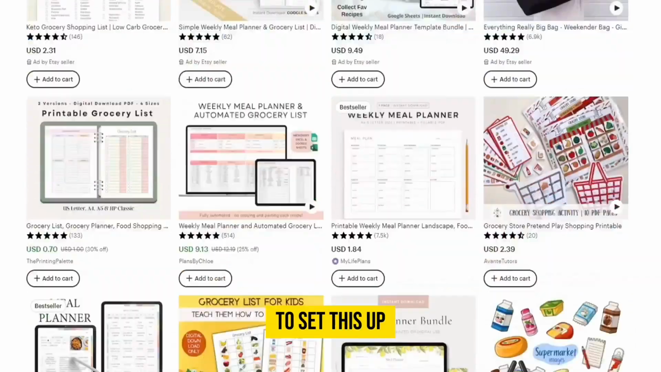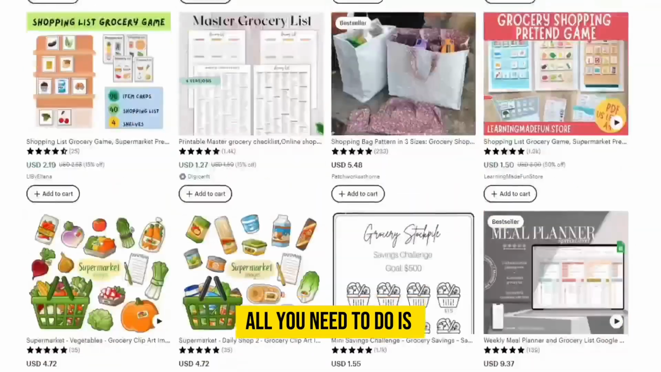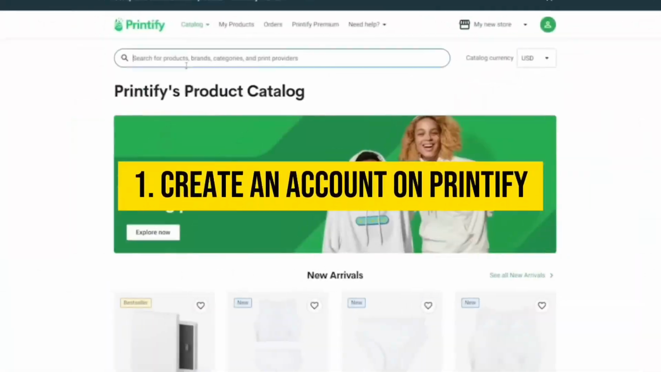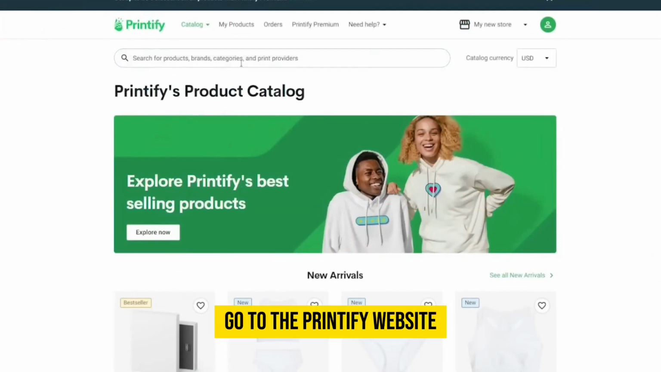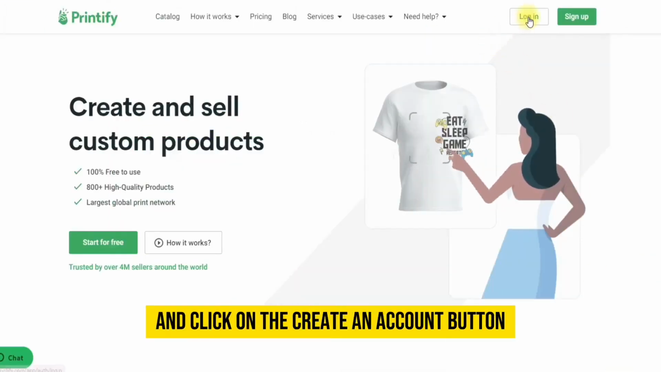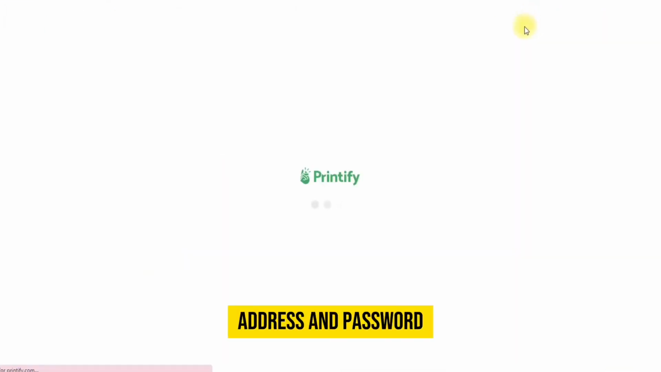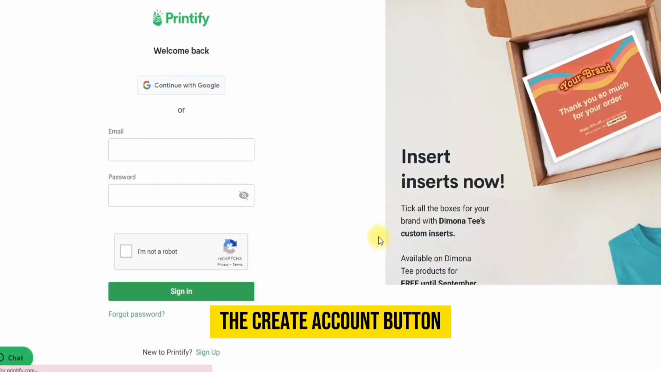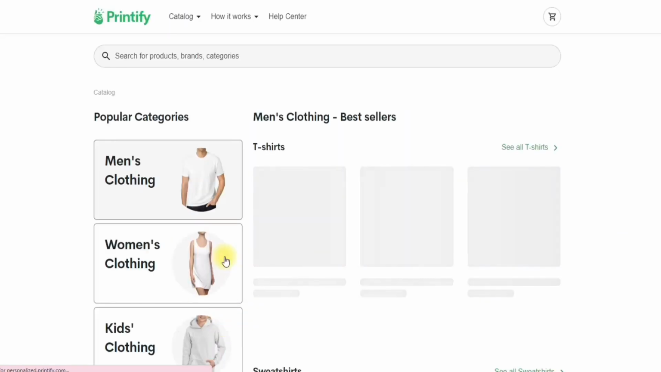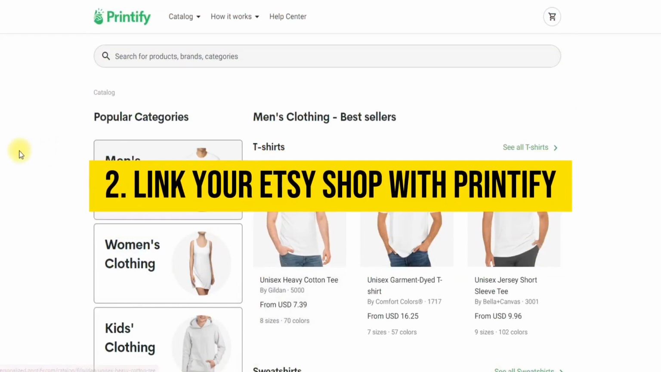To set this up, all you need to do is to, 1. Create an account on Printify. Go to the Printify website and click on the Create an Account button. Enter your email address and password, and then click on the Create Account button. 2. Link your Etsy shop with Printify.